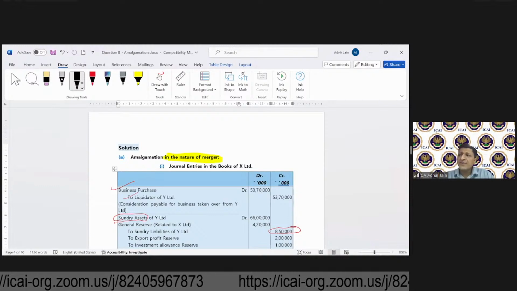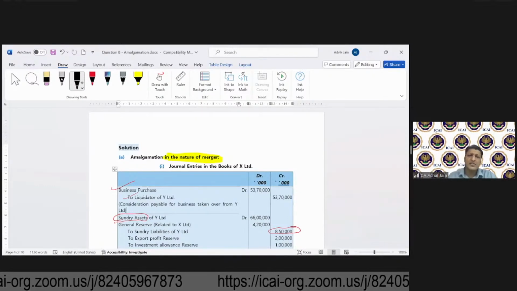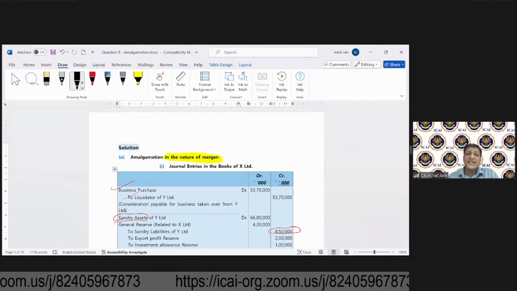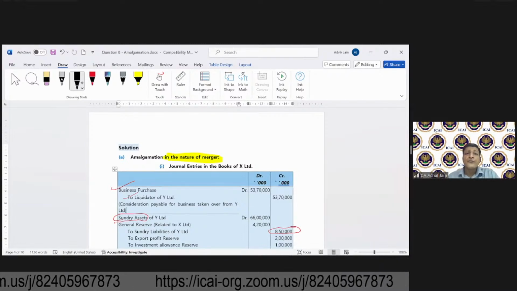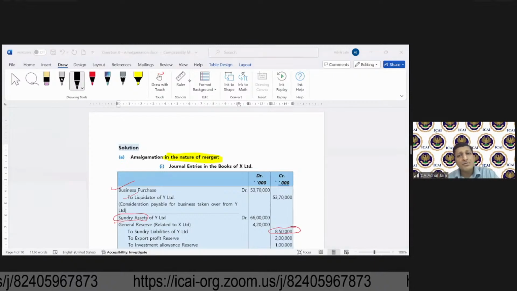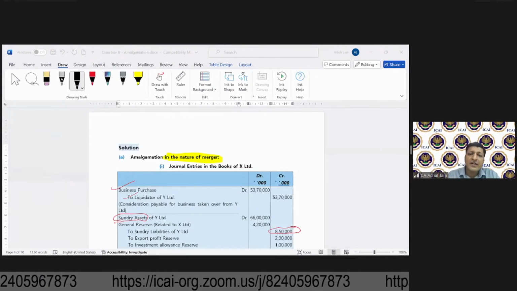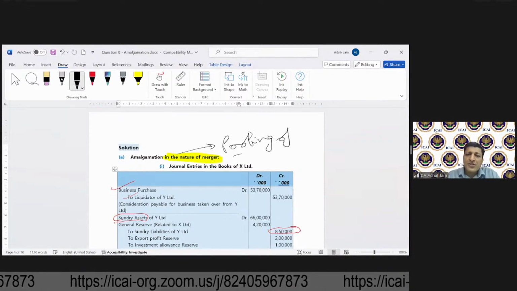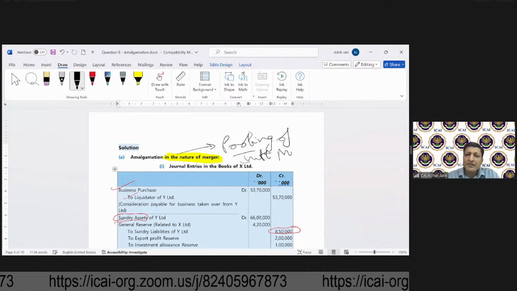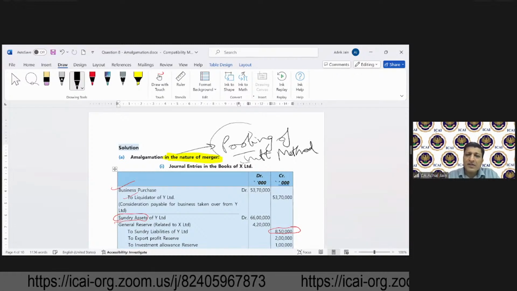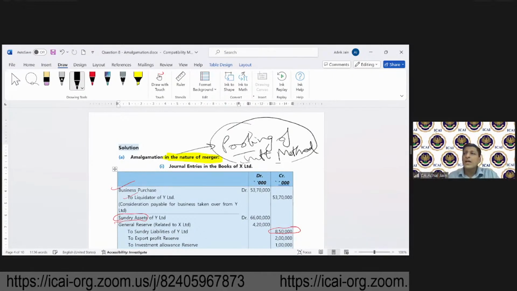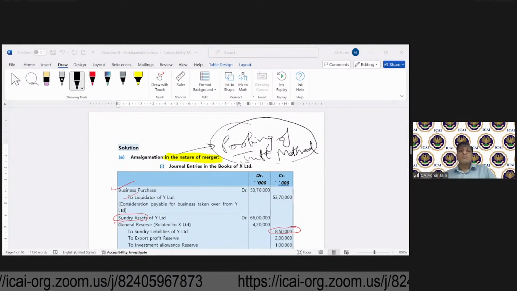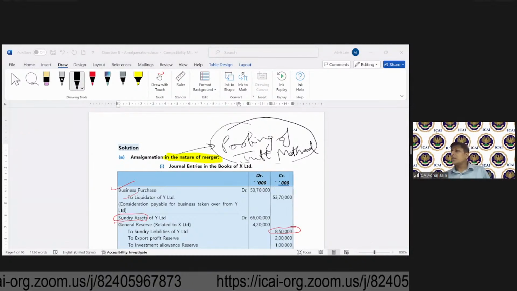I think Preeti has clarified on this. It's module 3 of advanced accounting, just for your reference. Can you tell me, in the nature of merger, which method do we apply? Rashmi has answered this. It's the pooling of interest method. So the same thing we are also doing here. Now clear on this, Rashmi? I think Unni Krishnan has also answered the same thing. Kiran has also answered the same thing.